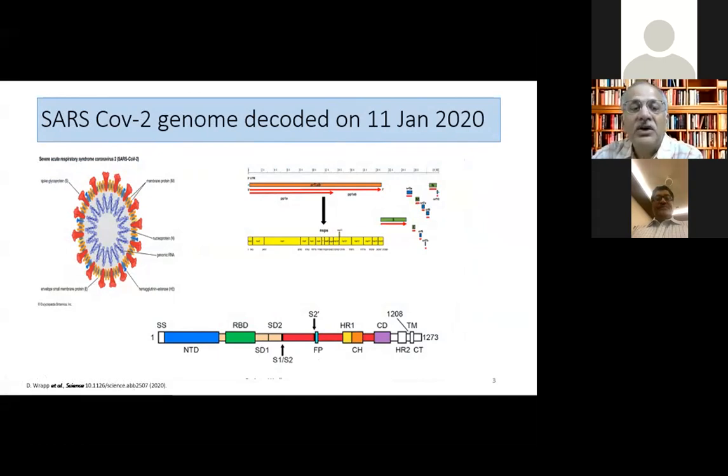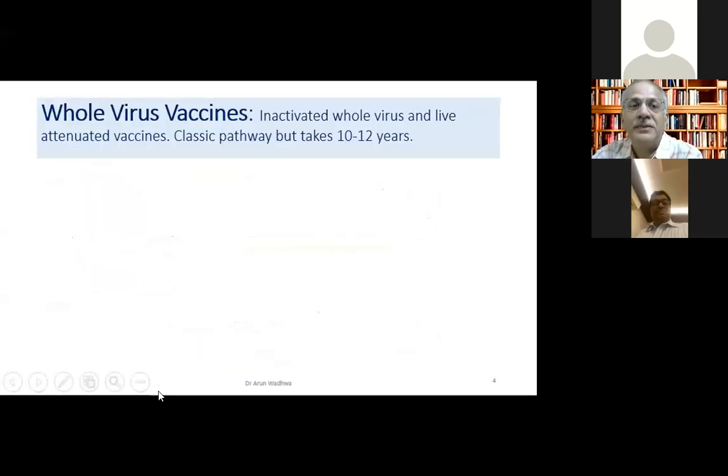And NTD is now coming out, the non-terminal domain is coming out to be a bigger part in the spike protein rather than the RBD. So all the small details we'll not go into, but this is what the spike protein looks like, and this is what actually our vaccines are directed to make, and which antibodies are produced against this.